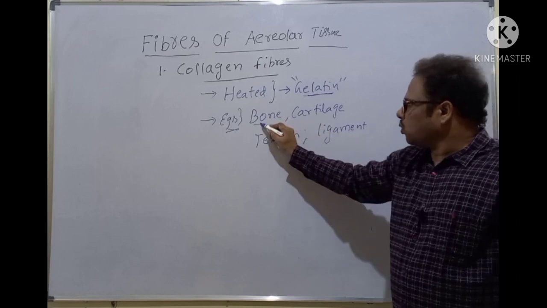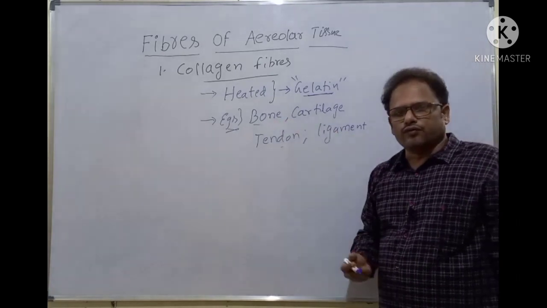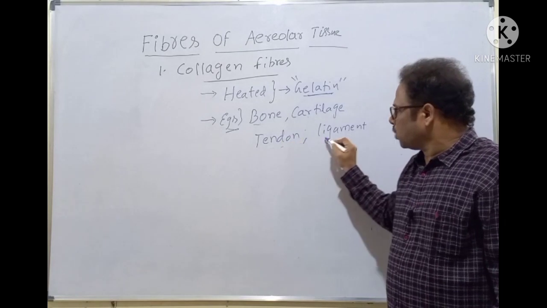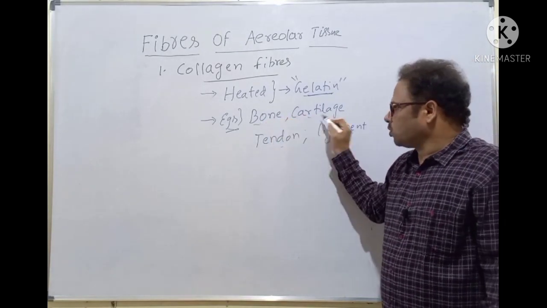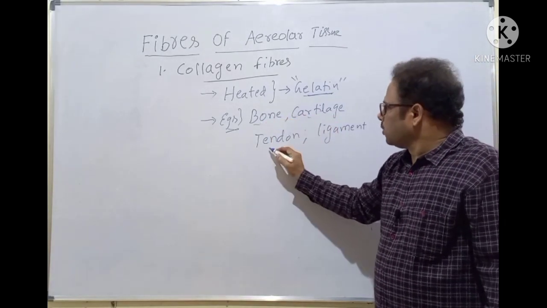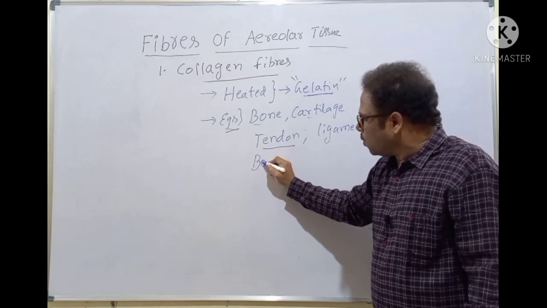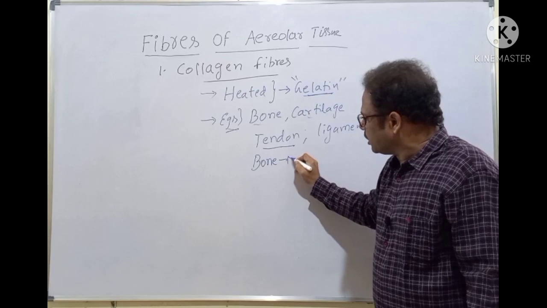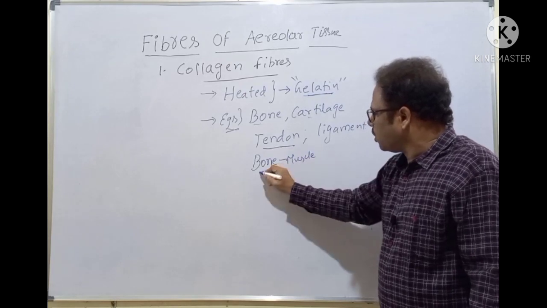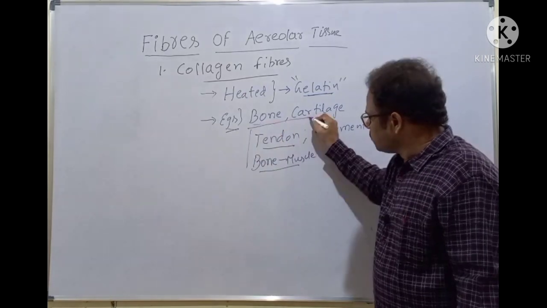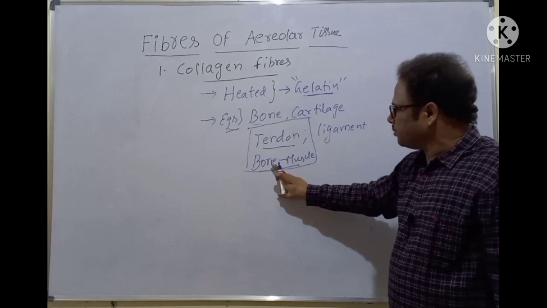Tendon, ligament, bone, cartilage. We'll get into what a tendon, a ligament, and the structure of bone and cartilage in future lectures, not now. Clear? They are found in the tendon as well. What is a tendon? When a bone is connected to a muscle, that's called a tendon.